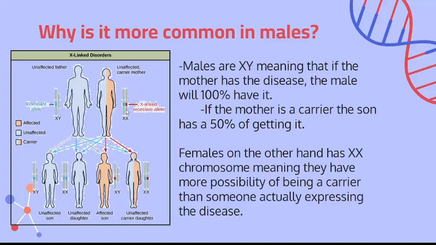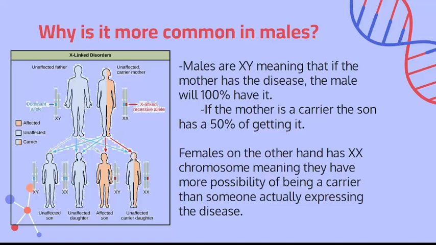So if mom passes this X-linked recessive allele to that son, he is going to have the disease. Or if mom passes the healthy gene, the son is going to be healthy. Essentially, the daughter, if dad is completely unaffected, will for sure not have the disease. She could be a carrier, but she will not have the disease. But the son, that's a 50-50 right there.